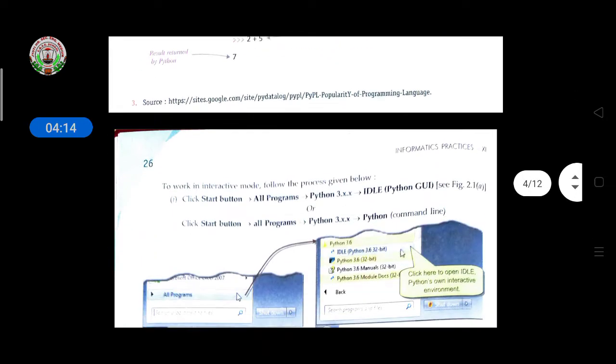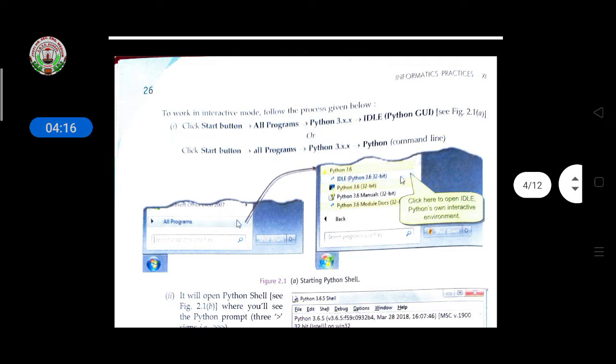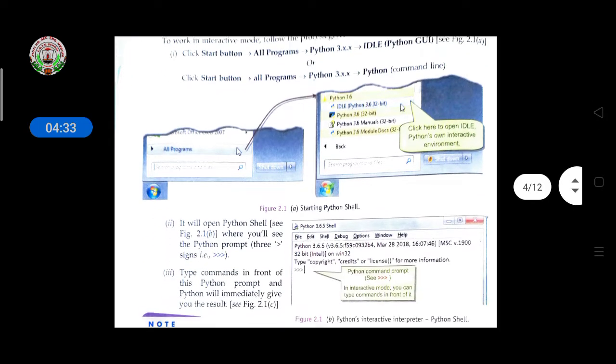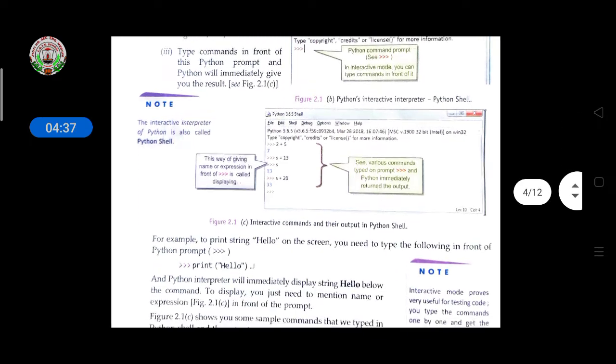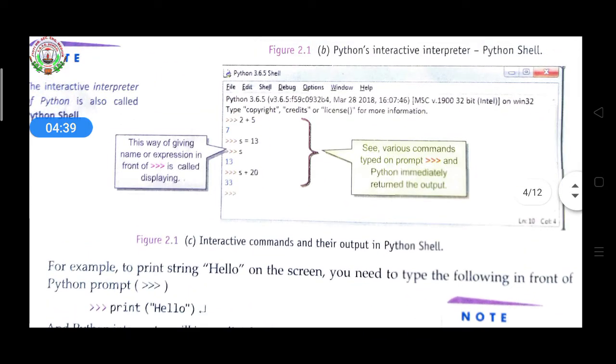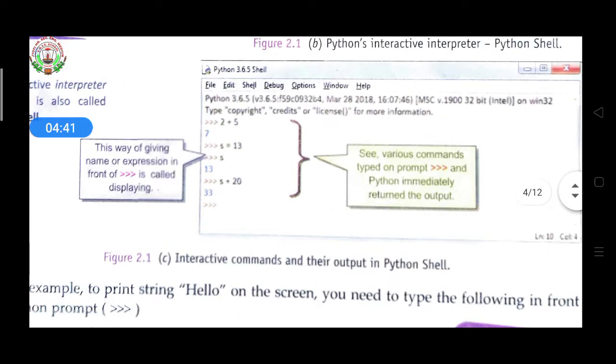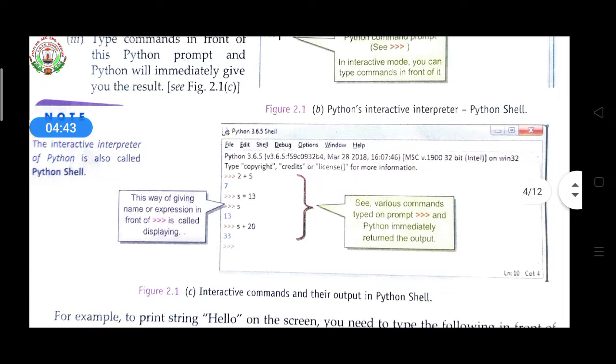Then how to start this? To work with interactive mode, follow the process given below. First of all, click on the start button, all programs, then the Python version given here, 3.x.8, then there is IDLE Python GUI, or the Python command line. You select that, and the window will open like this. The window is here, see the window.